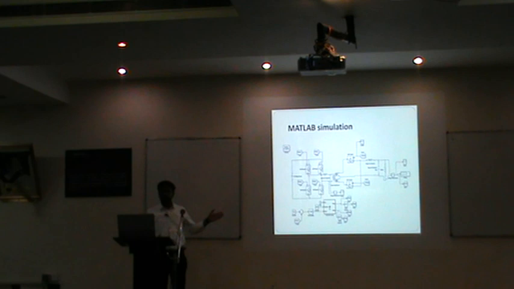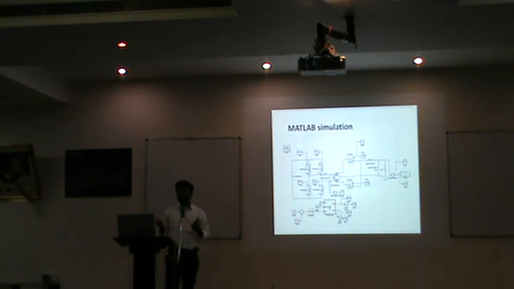This is a closed loop. If you want simulation in open loop, instead of PWM 1, 2, 3, 4, you just give a pulse generator there. That will act as an open loop. Before going to closed loop, we always perform the open loop.